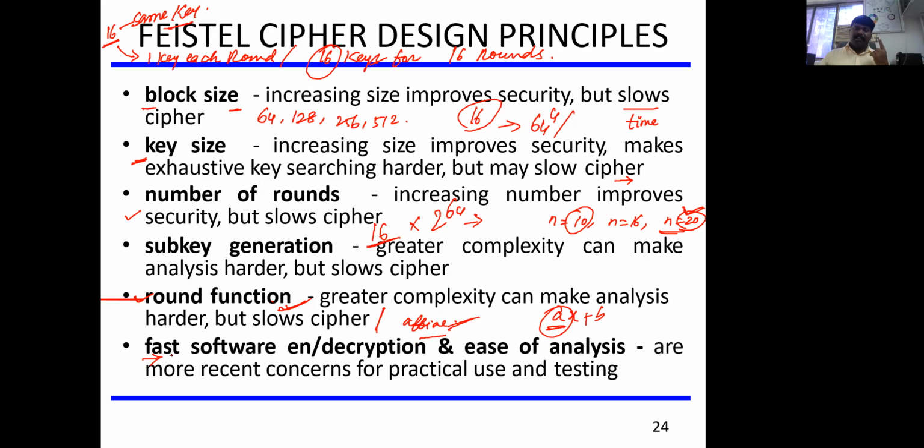So these are the few factors which come under the design principles of the Feistel cipher technique. The first one is block size, the second one is key size, the third one is number of rounds, then subkey generation, and then complexity of the round function. The last one is how fast your software as well as hardware devices are capable of producing the ciphertext. I hope this is clear.